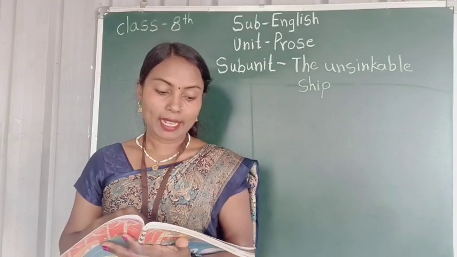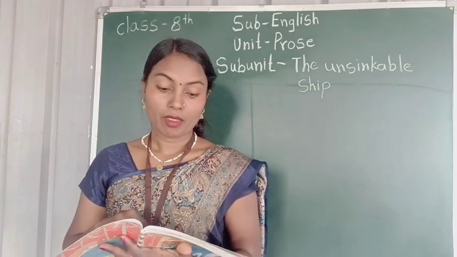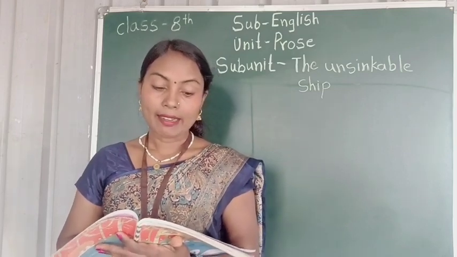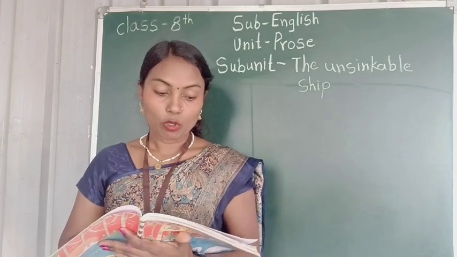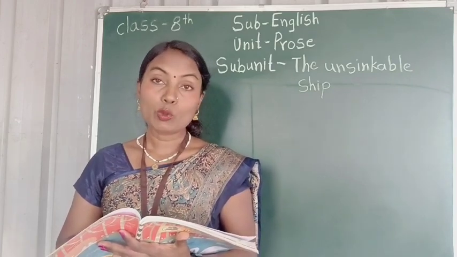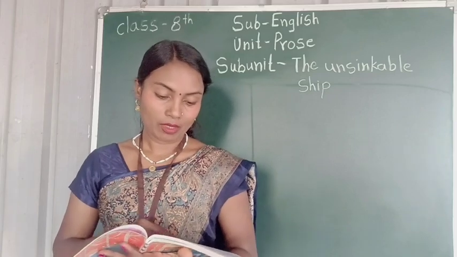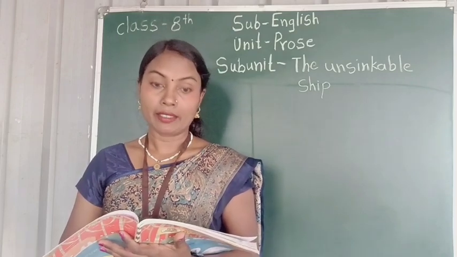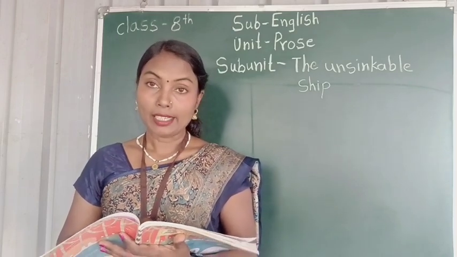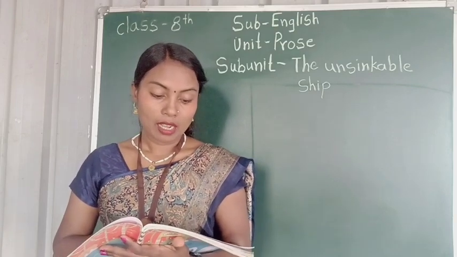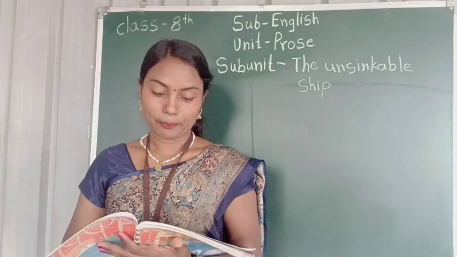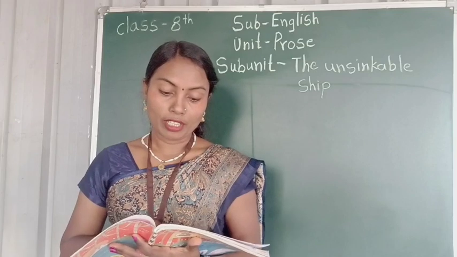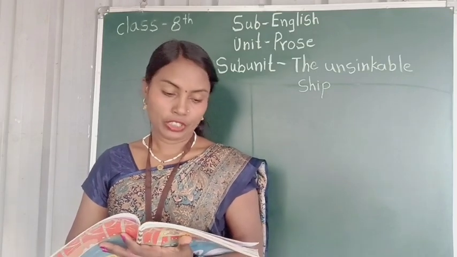She was as tall as a building of 15 stories. Inside, she was like a large hotel with grand staircases, dining rooms, shops, and swimming pools, etc. Everyone thought that the Titanic could never sink. They called her an unsinkable ship. The ship's builders were so sure of this that they put only a few lifeboats on the ship.